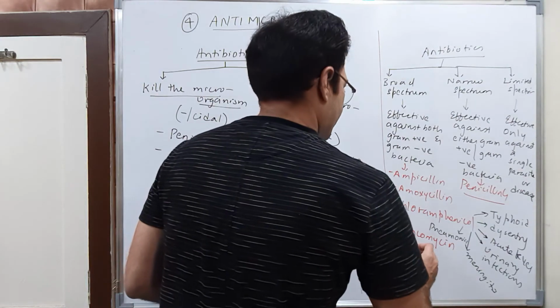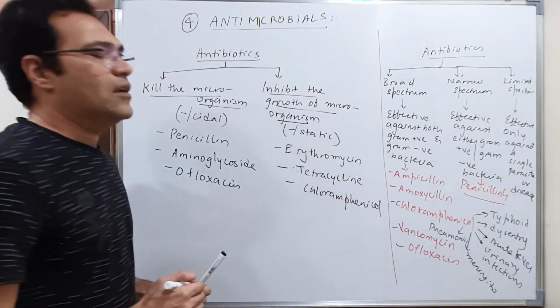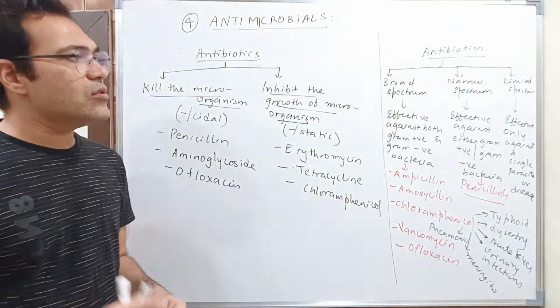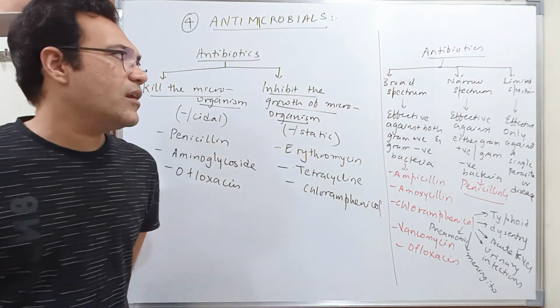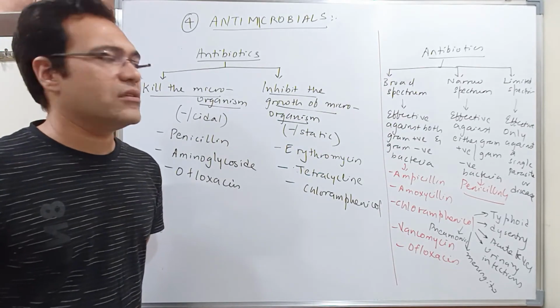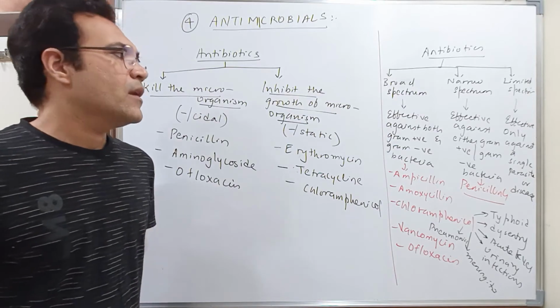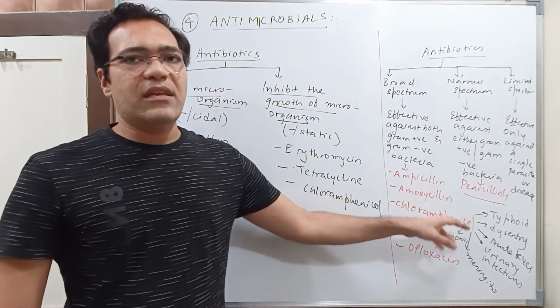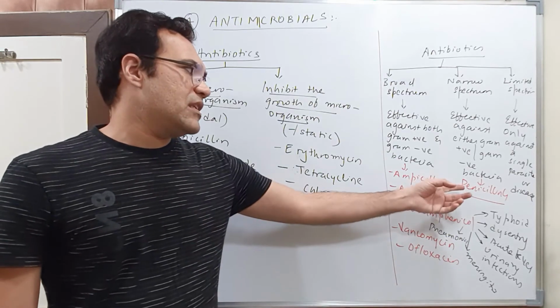Then vancomycin and ofloxacin are also effective against gram positive and gram negative bacteria, and hence they can also be used as broad spectrum antibiotics. Clear?